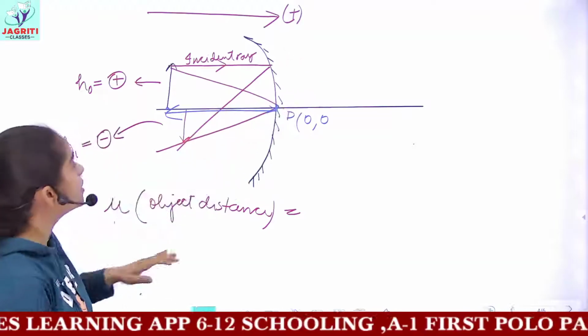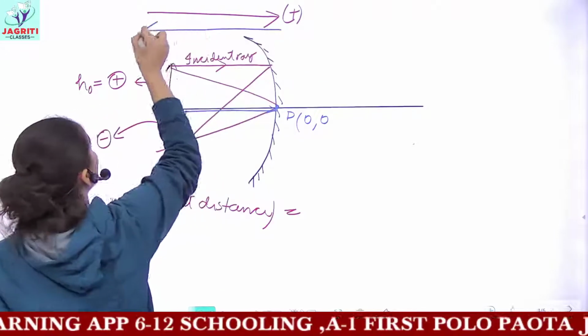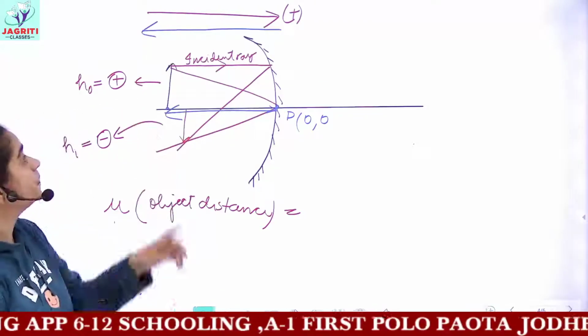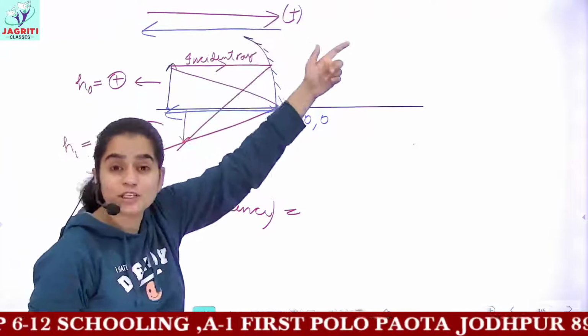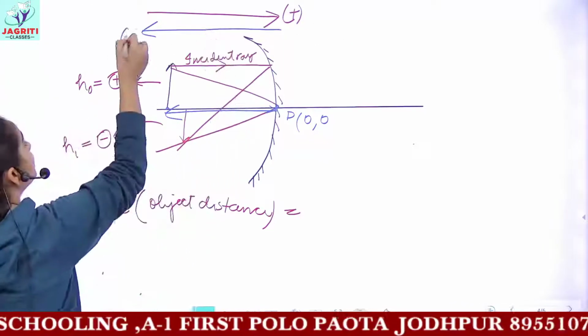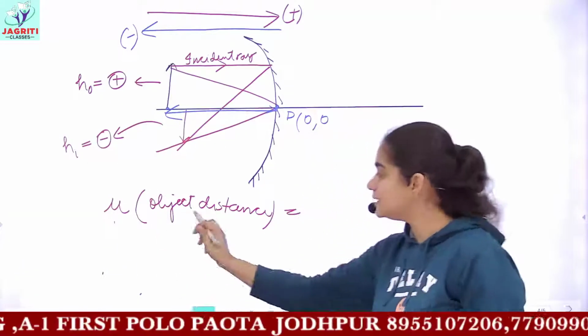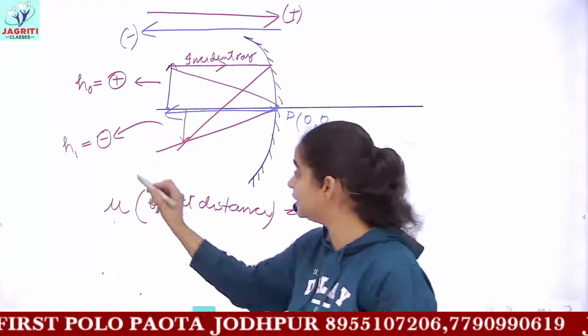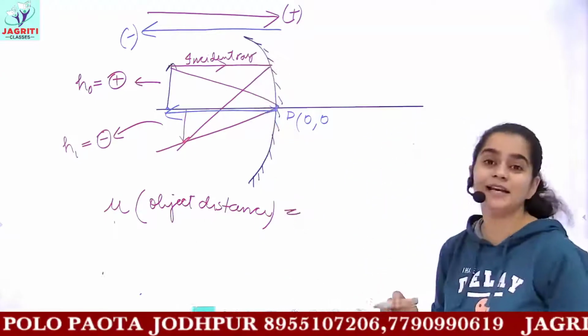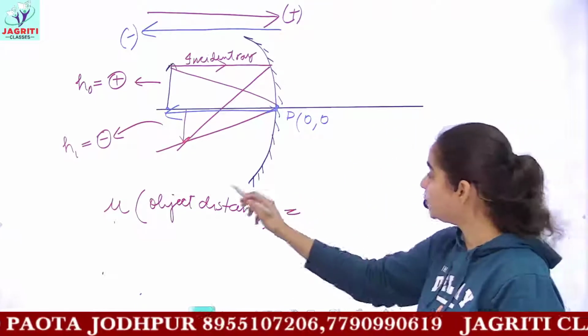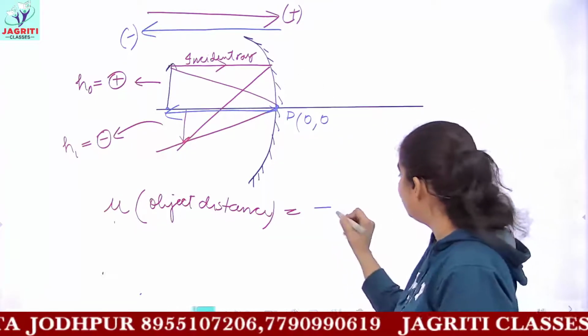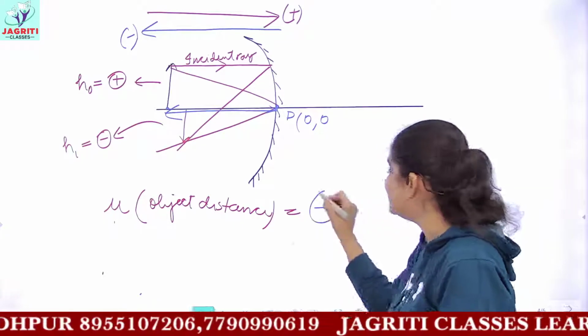Whenever you are measuring object distance, you are moving in the backward direction. And because the incident direction is positive, the opposite direction would be negative. In turn, the object distance for a concave mirror would always be taken as negative.